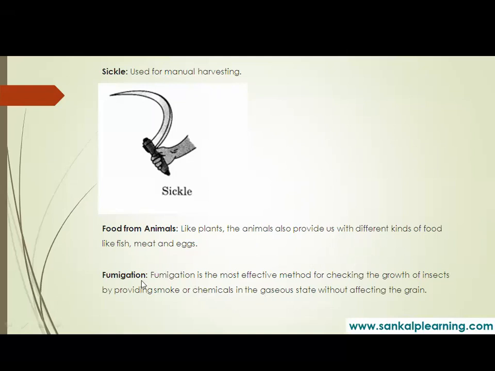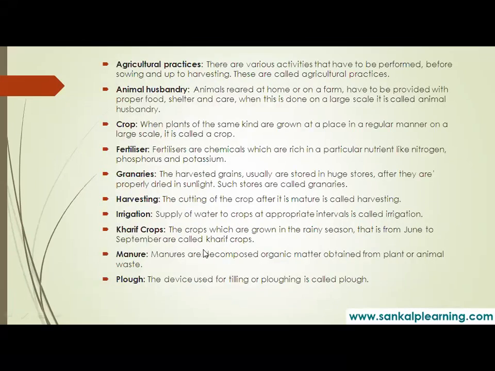So during fumigation, what we do is we provide smoke to the entire field, or chemicals are given in the gaseous state, for checking the growth of insects. That will not affect the grains at all. So this is called fumigation.